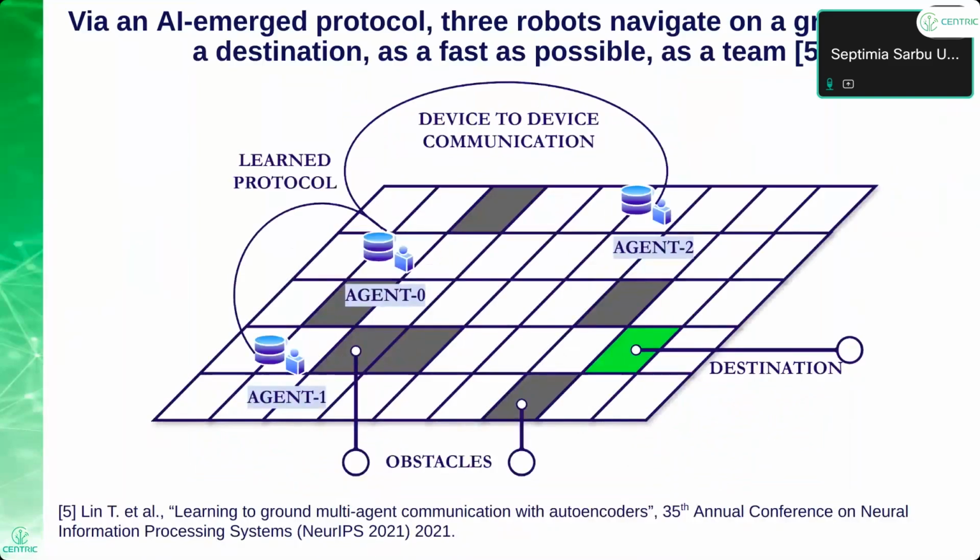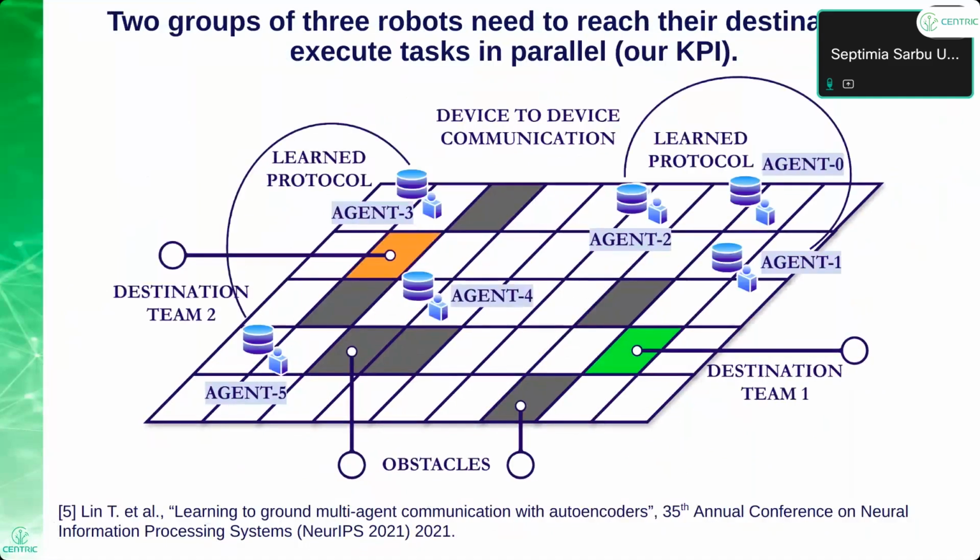For one team of agents, we take the emerged communication protocol from learning to ground multi-agent communication with autoencoders, where, as I mentioned before, we have device-to-device communication, instantaneous communication, and agents share messages to go faster to the destination. Now, in our application, we use 2 groups of 3 robots, so we extend this concept to 2 teams. Each team needs to reach a given destination.